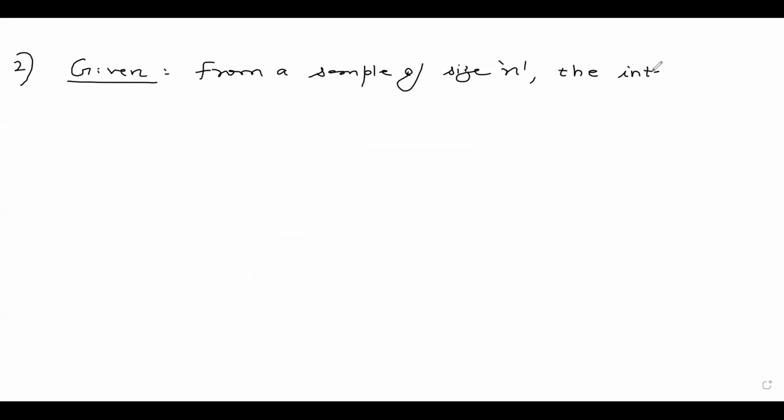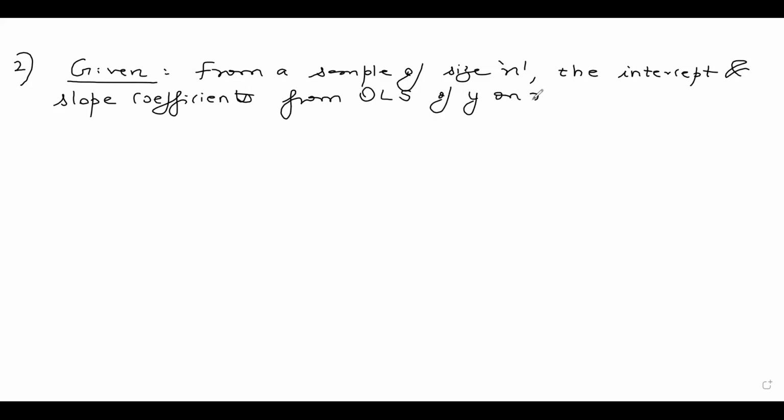So we look at question number 2. What are we given? We are given that from a sample of size n, the intercept and slope coefficients from the OLS, which means ordinary least squares, of y on x are a and b respectively.